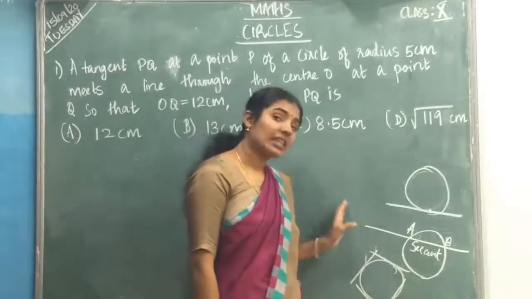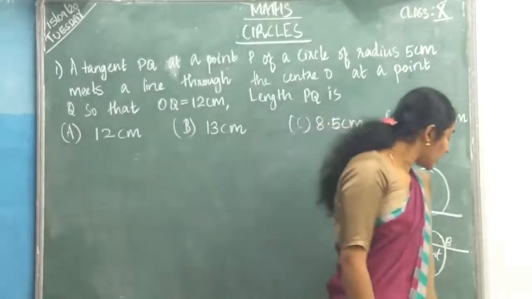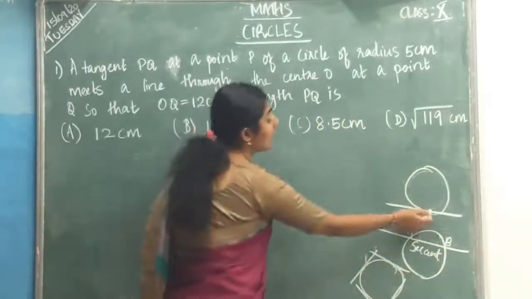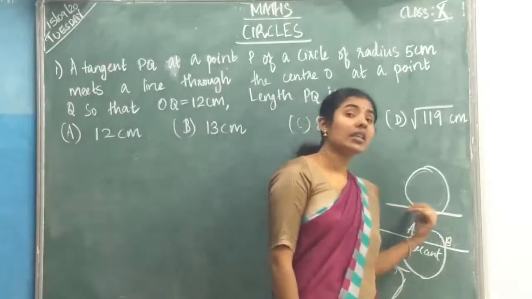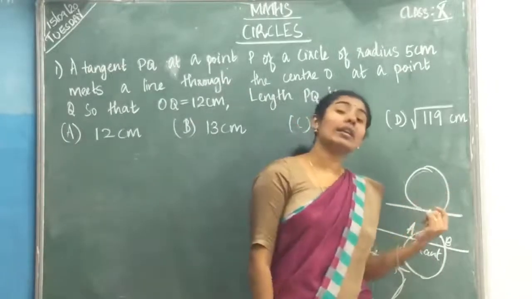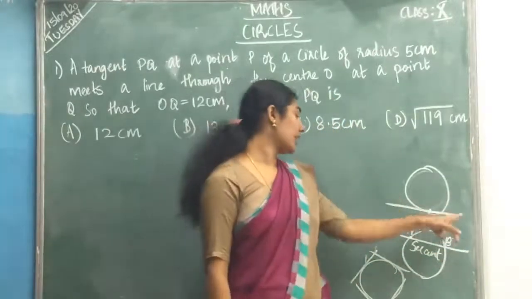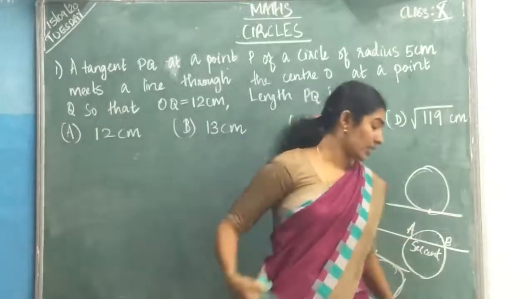So we can say there will be infinite number of tangents. Now fourth one. The common point of a tangent to a circle is called the point of contact.